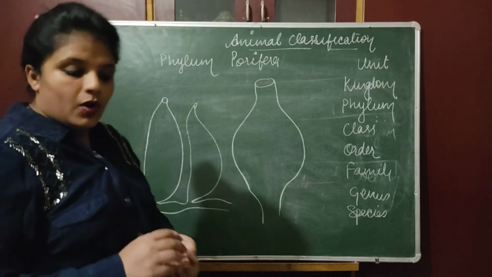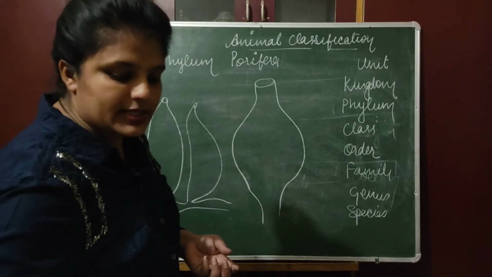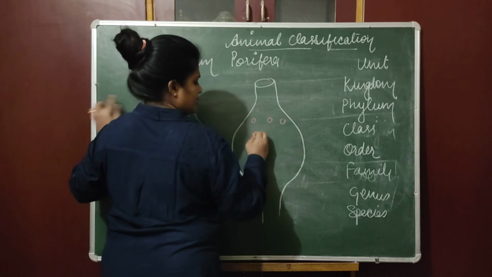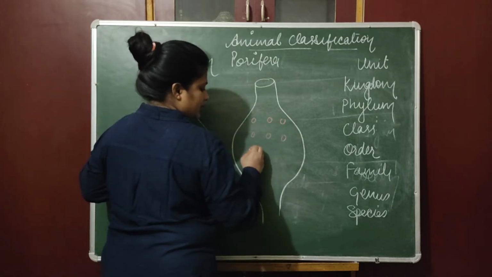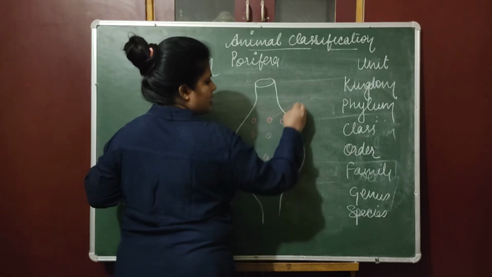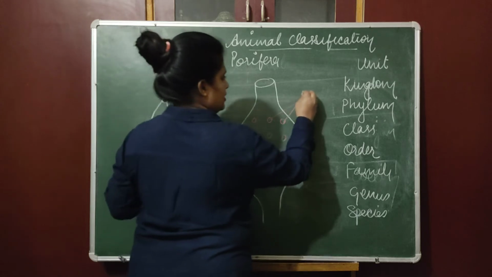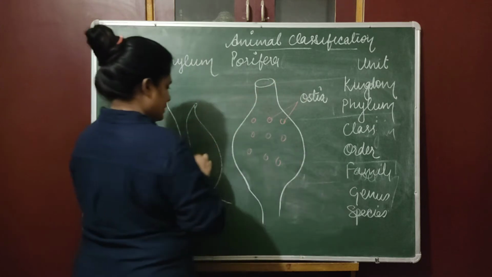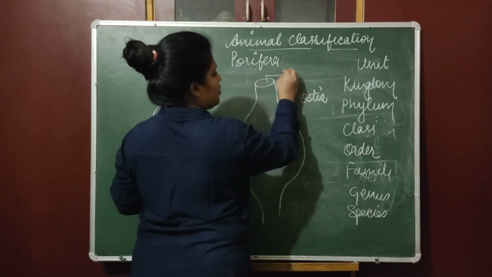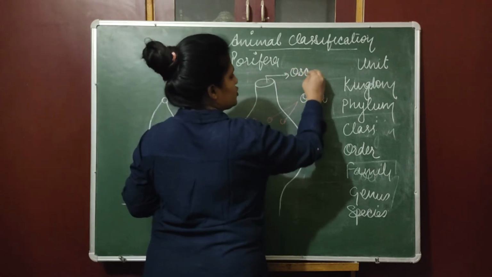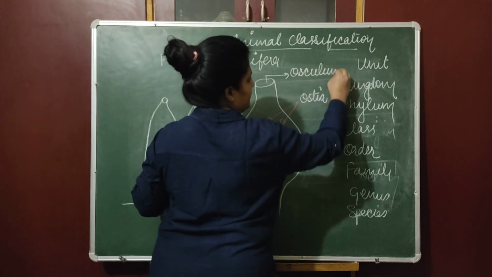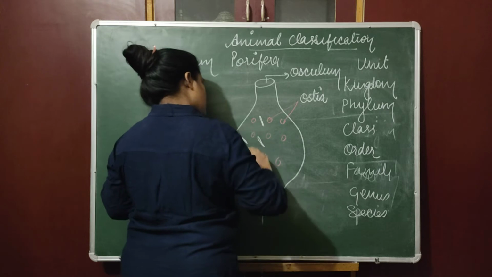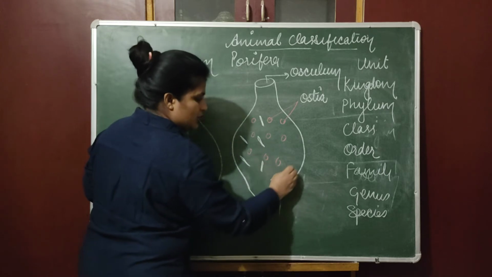On their body, small pore-like structures are present in the entire body. These pore-like structures are called ostia. This is their mouth, and this mouth is known as osculum. And they have small spicules.